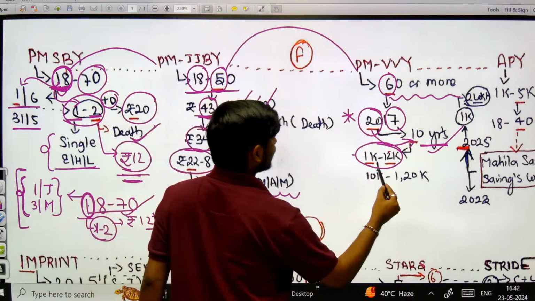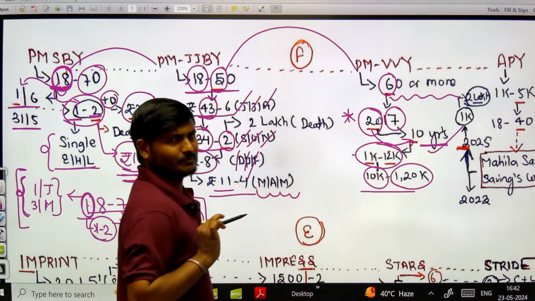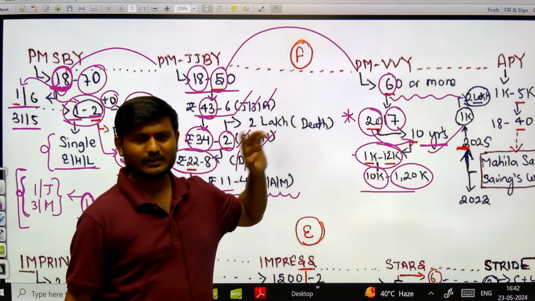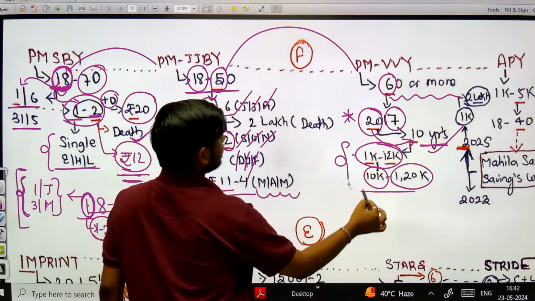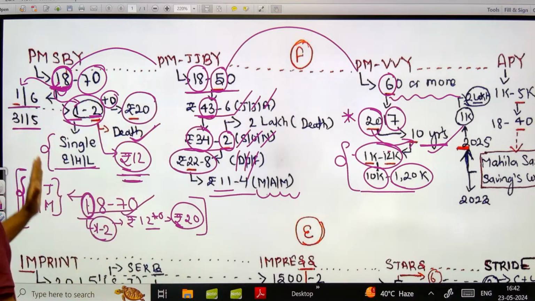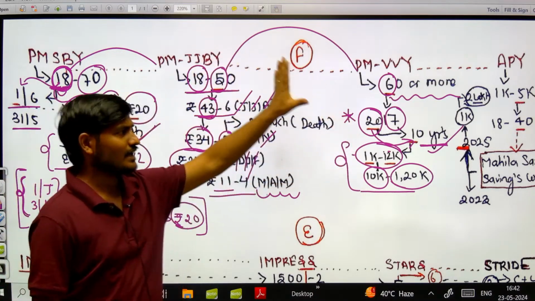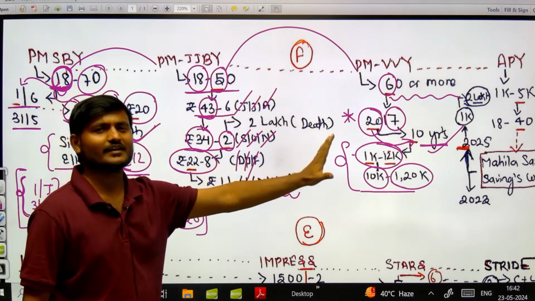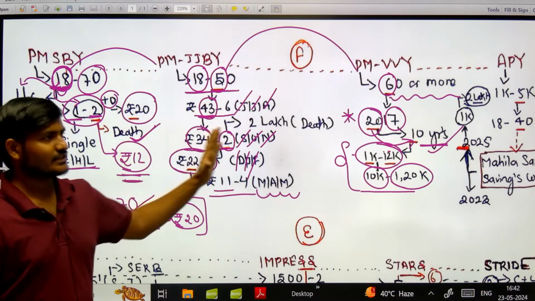Maximum is 10K to 1,20,000, and that too I can also remember easily by just adding 0 after 1 and 0 after 2, ओके, मतलब 1,20,000 और 10,000 का मिलेगा. That is the basic thing that I can get. Now we have covered 3 schemes, सुरक्षा बीमा, जीवन ज्योति बीमा, वाय वंदना योजना, and we have remembered at least 25 plus facts, 25 to 30 facts हम लोग फाइनेंस मिनिस्ट्री का under this particular portion itself we have done it.